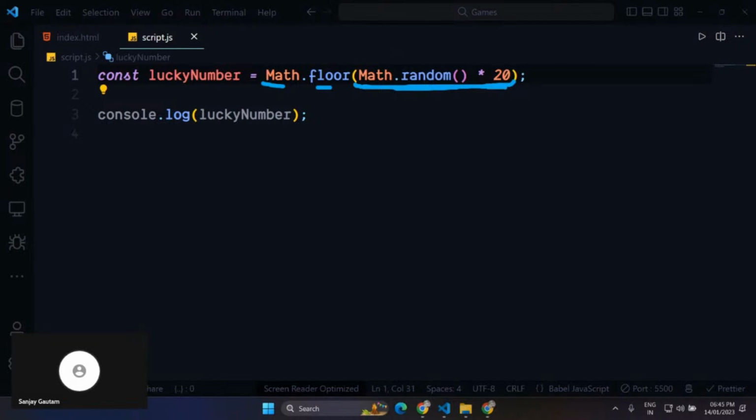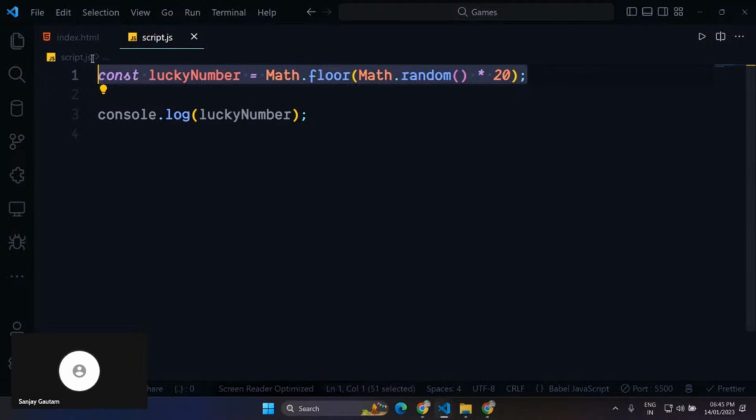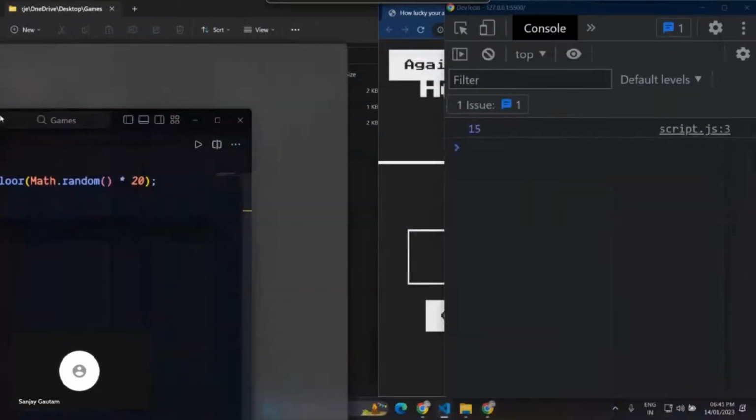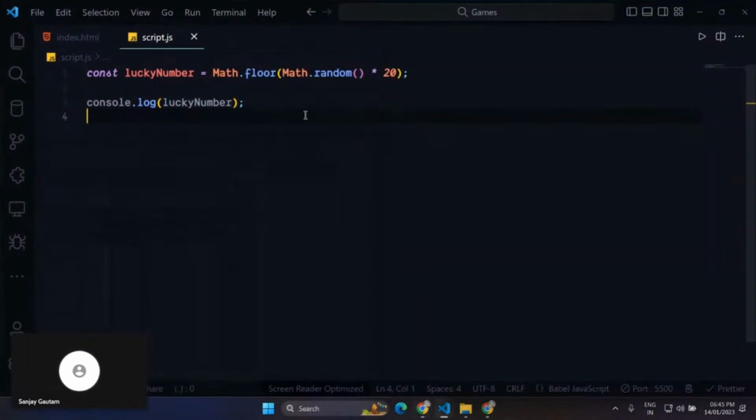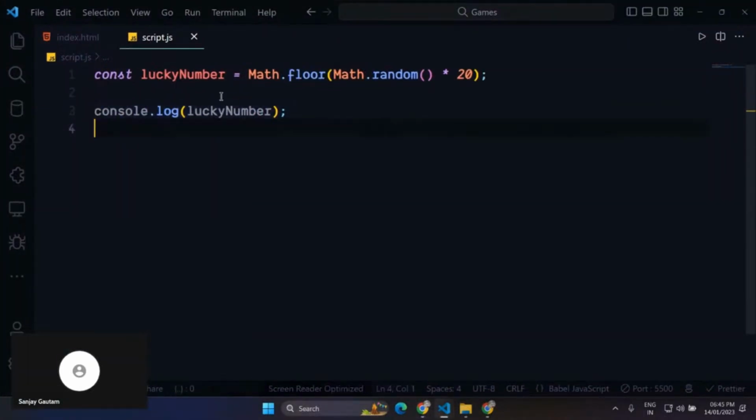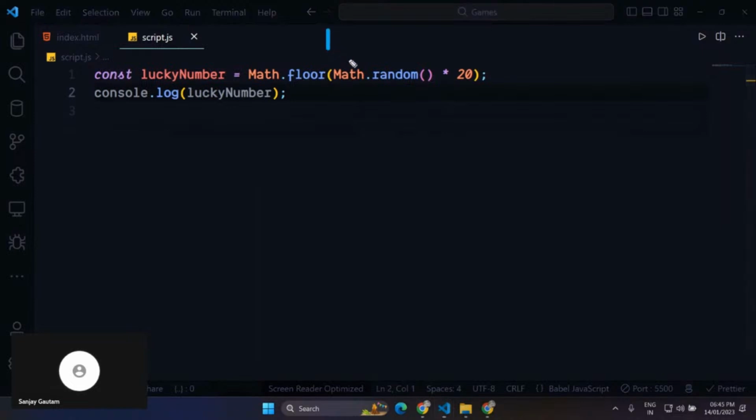And this is the only part which you haven't seen so far. And after this, we will be just doing everything that we have already done. So I hope you got this, and most of the thing here was just mathematics not related to JavaScript. It was simple maths, how we can generate a random number, and that's all.